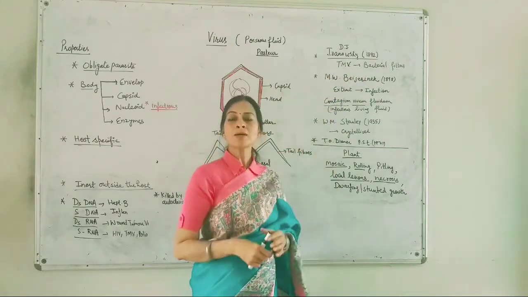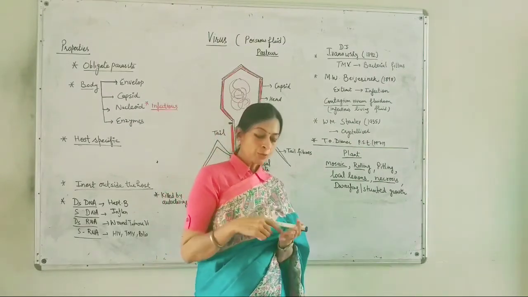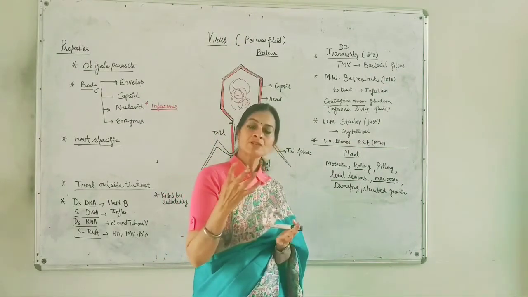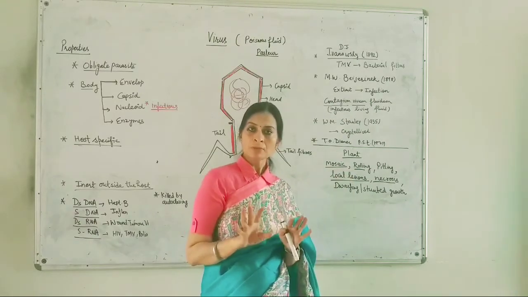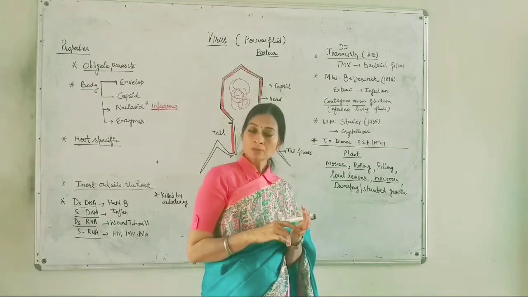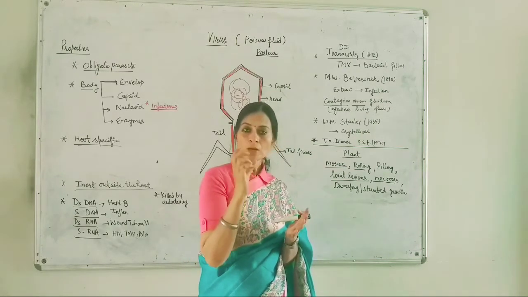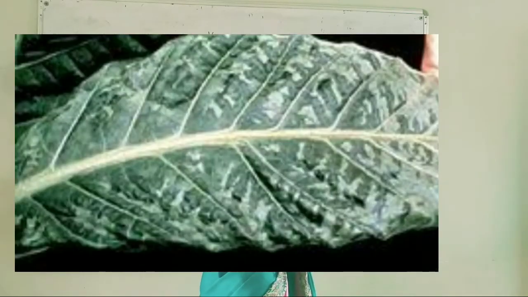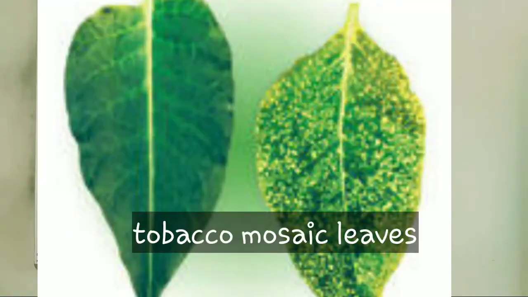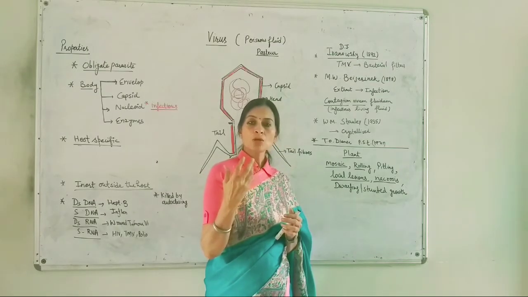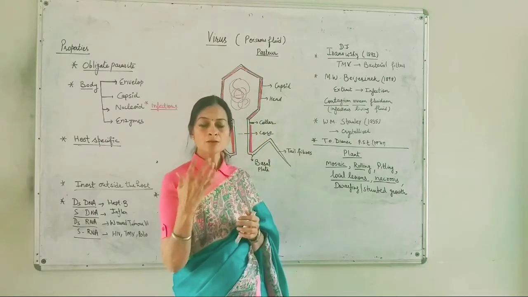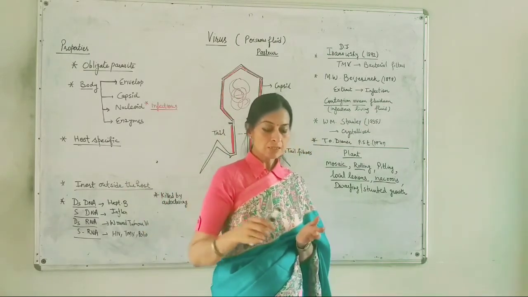He was studying a tobacco plant that was infected with a pathogen which I am not going to name now. That pathogen was responsible for a mosaic pattern on the leaf of that plant, means the leaves were patchy, having yellow spots all over. So this scientist was finding out what type of pathogens are responsible for this disease in tobacco.